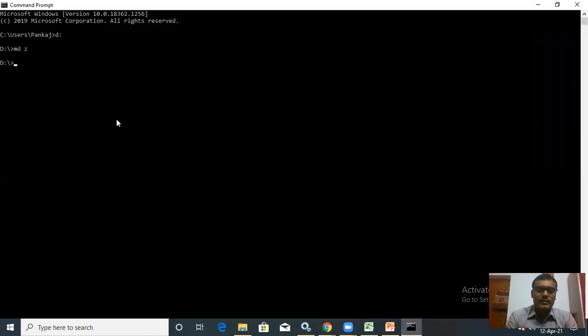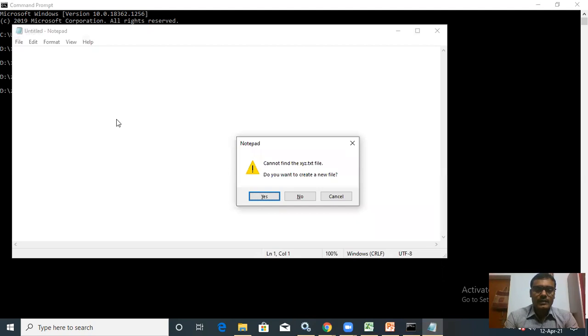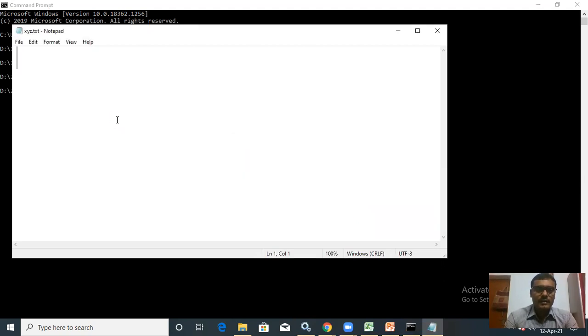Now you will move into the Z folder, CD Z. You can see you have moved in the Z folder. Now I am going to create a notepad file. Notepad XYZ. Click on yes. Now this notepad file has been created in drive D inside Z folder.